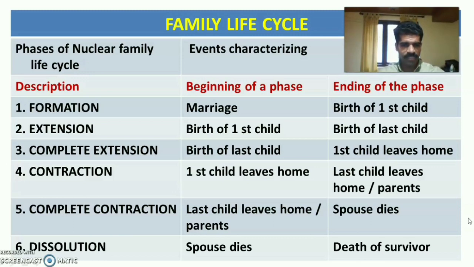It is the period beginning when the last child leaves home until one of the couple or spouses dies. The last phase is dissolution or disintegration, beginning when one spouse dies until the death of the survivor. The period between one spouse's death and the death of the remaining survivor. So these are the phases of the nuclear family life cycle.